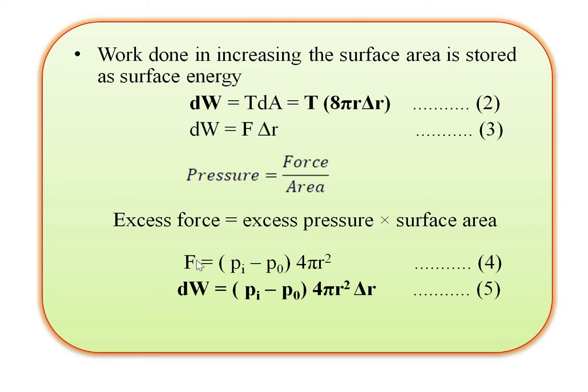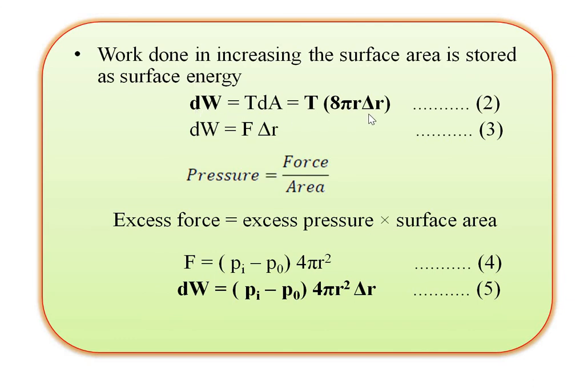So putting this value of F in this equation, we get dW is equal to F, having the value (Pi minus Po) into 4 pi r square, times delta r. So dW equals (Pi minus P0) 4 pi r square into the delta r, equation number 5. So see the equations carefully.